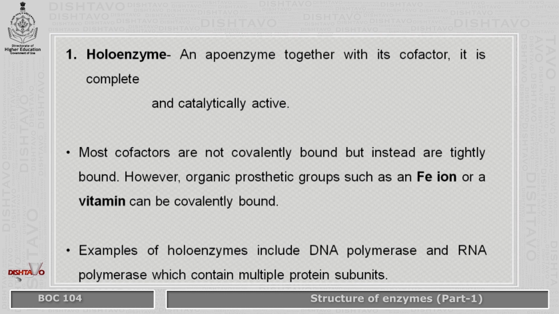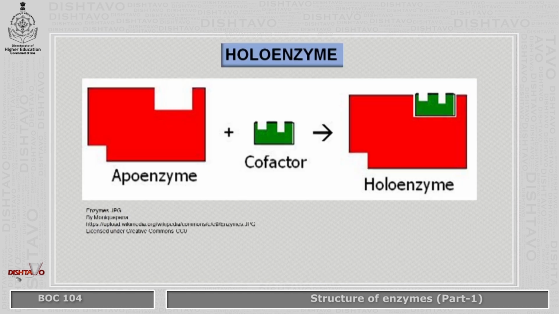Examples of holoenzymes include DNA polymerase and RNA polymerase, which contain multiple protein subunits. A holoenzyme is an apoenzyme with a cofactor, so it is a complete structure with a cofactor.